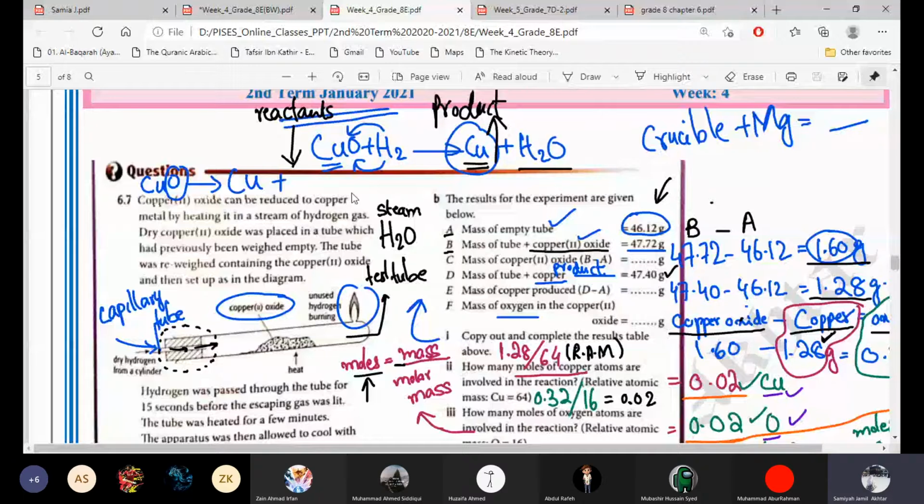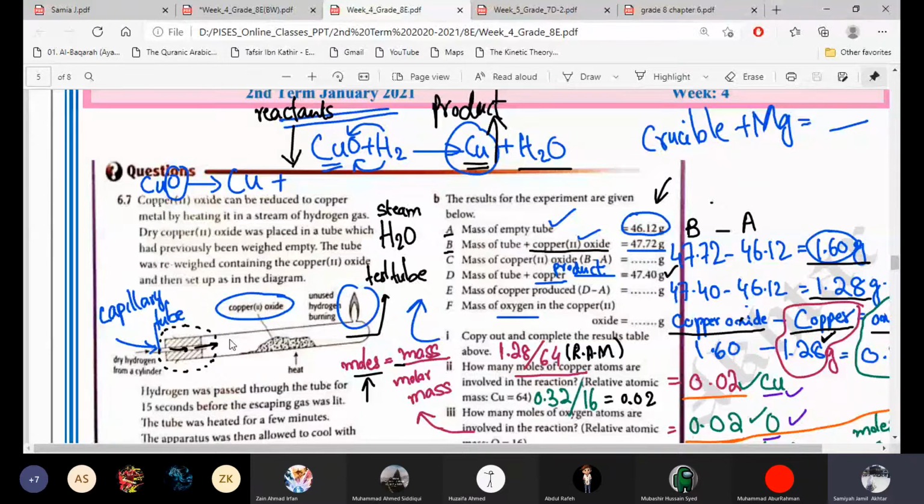Dry copper oxide was placed in a test tube which had previously been weighed empty. Before the tube was reweighed containing the copper oxide and then set up as in the diagram. So first we weighed the empty test tube, then we put copper oxide in it and weighed it again. And after the reaction, when it is reduced to only copper, we reweighed it. So we weighed it 3 times. Did you study that experiment of magnesium oxide in a crucible? Yes, which is in the starting.